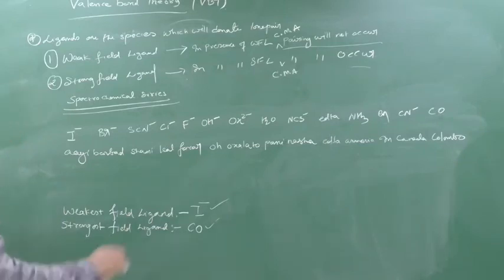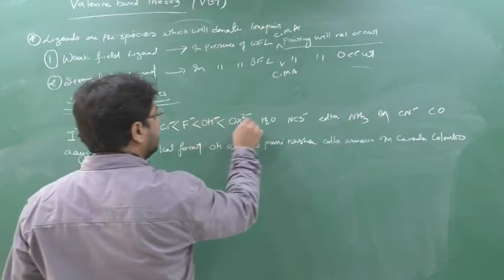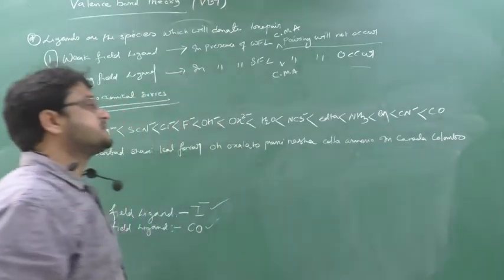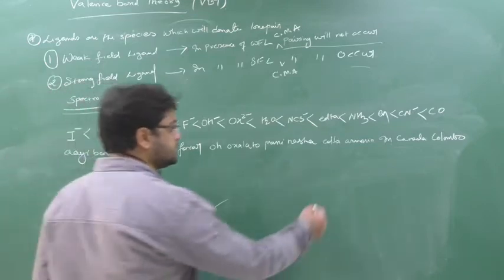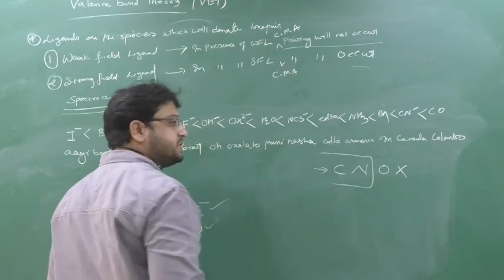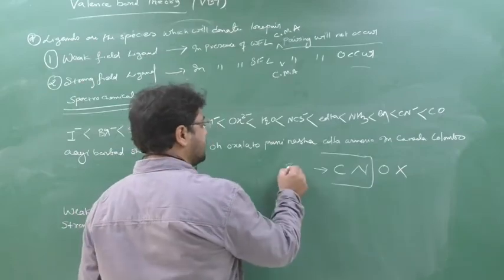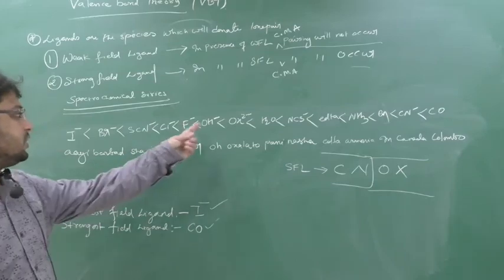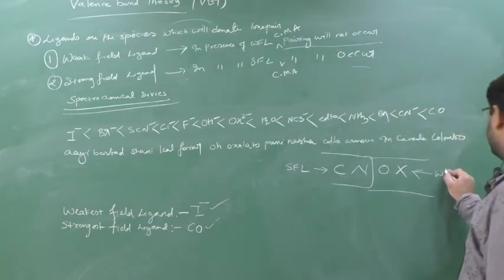When you go from LHS to RHS, we meet more and more strong field ligands. The weakest field ligand is iodine, the strongest field ligand is Colombo, that is CO. One more shortcut, Sinox: if you see carbon and nitrogen as the donating species in the ligand, it is a strong field ligand. If you see oxygen and halogen as the donating species, it is a weak field ligand.